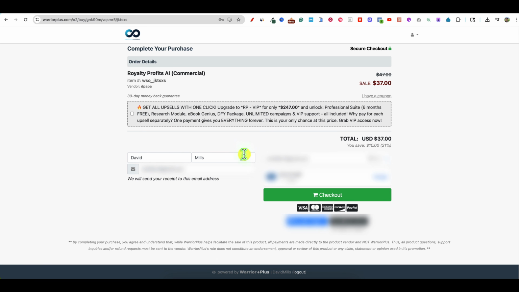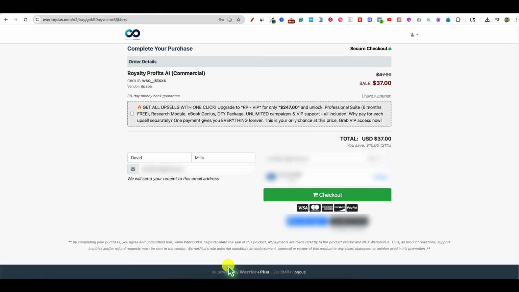And what you're going to want to do is hover over this little tiny icon. This referral link right here says 57. This should actually say my name. Right now, Warrior Plus is referring this, so they would get a commission. But right here, this should say David Mills. It should say David Mills when you hover over this. And if it doesn't, then you're not cookied to me. You didn't buy it under me.